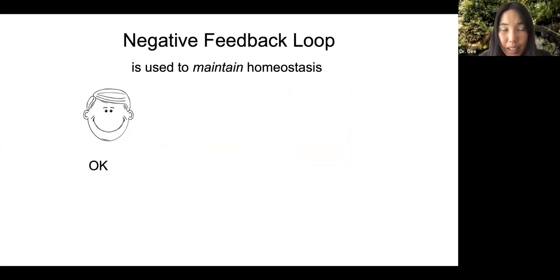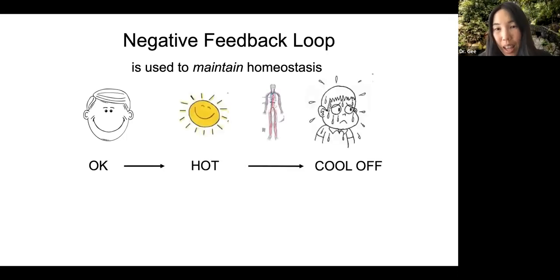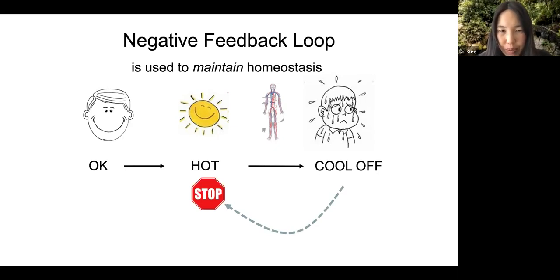Homeostasis is maintained mainly by negative feedback loops. So for example, if your temperature is okay, but you go in the sun and you start to get too hot, then you might sweat to cool off. Notice the original change was being too hot, and the response was to cool off, which stops the original change. In other words, it negates the original change, and that's why this is called a negative feedback loop.